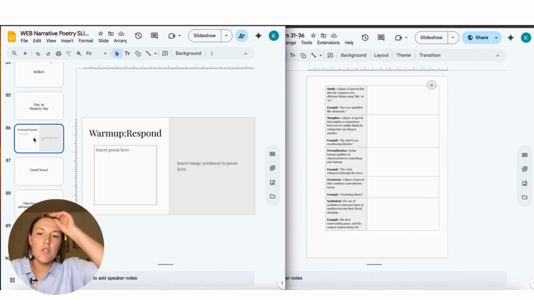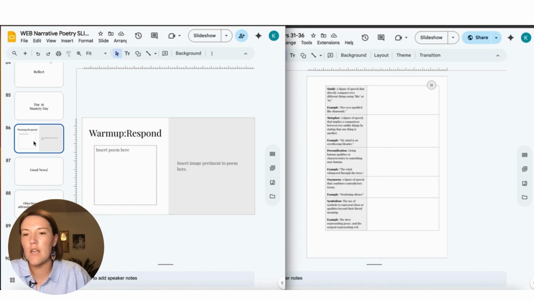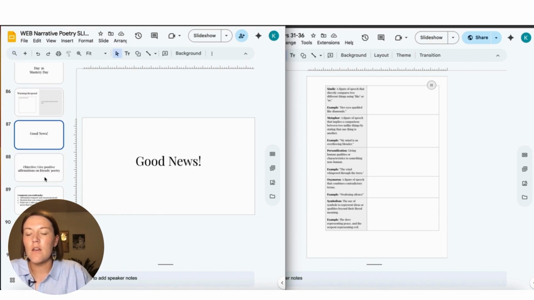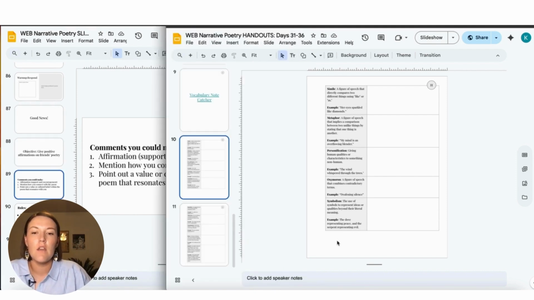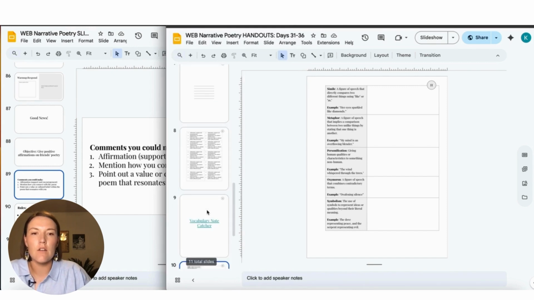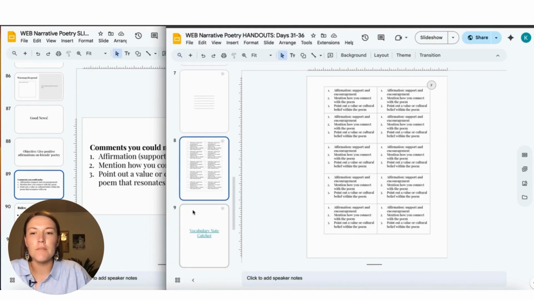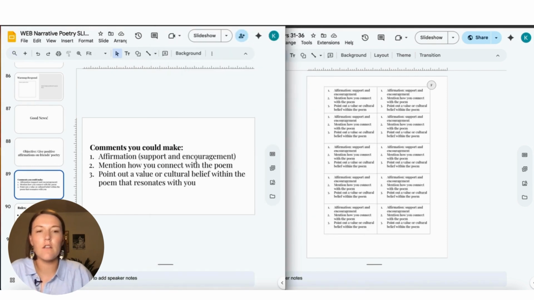So if you want to, you can have them do the warm-up. Otherwise, if you want to use every single second of the time for Mastery Day, have them just skip that. Do good news, and then our objective is to give positive affirmations on our friends' poetry. And here are some comments they could make. And I made a teeny little handout of this exact same thing if they forget what they could write.